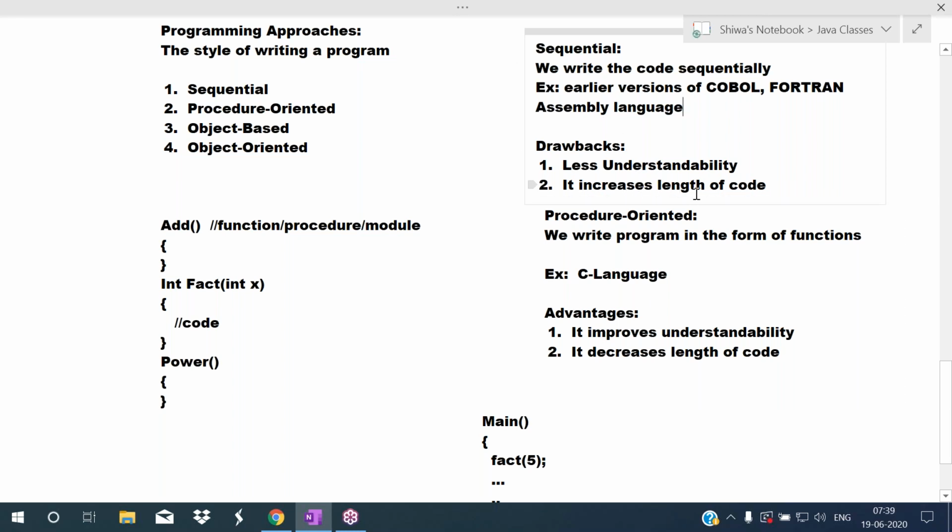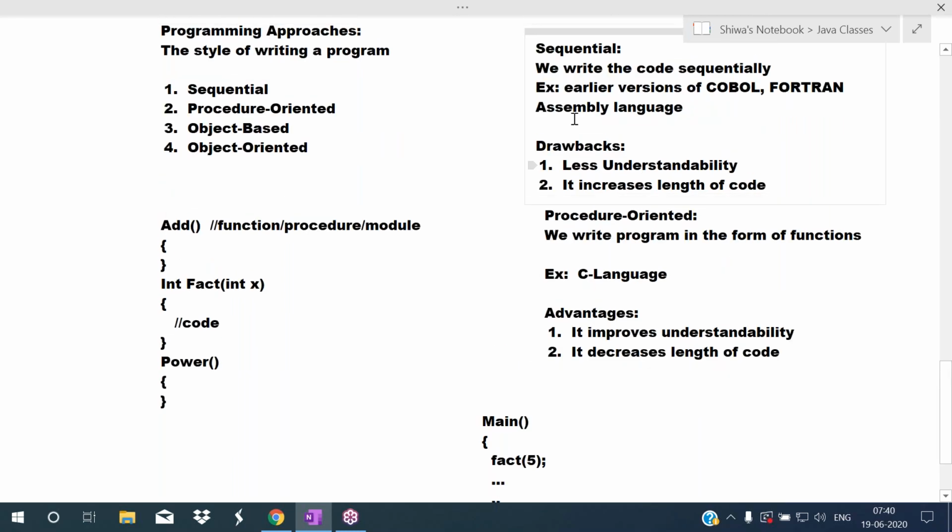And the second drawback is that it increases the length of code. For example, to perform a task, I'm writing some code. After some lines of code, if you want to perform the same task again, we have to write the same code. So automatically the code length will be increased. These are the two drawbacks.